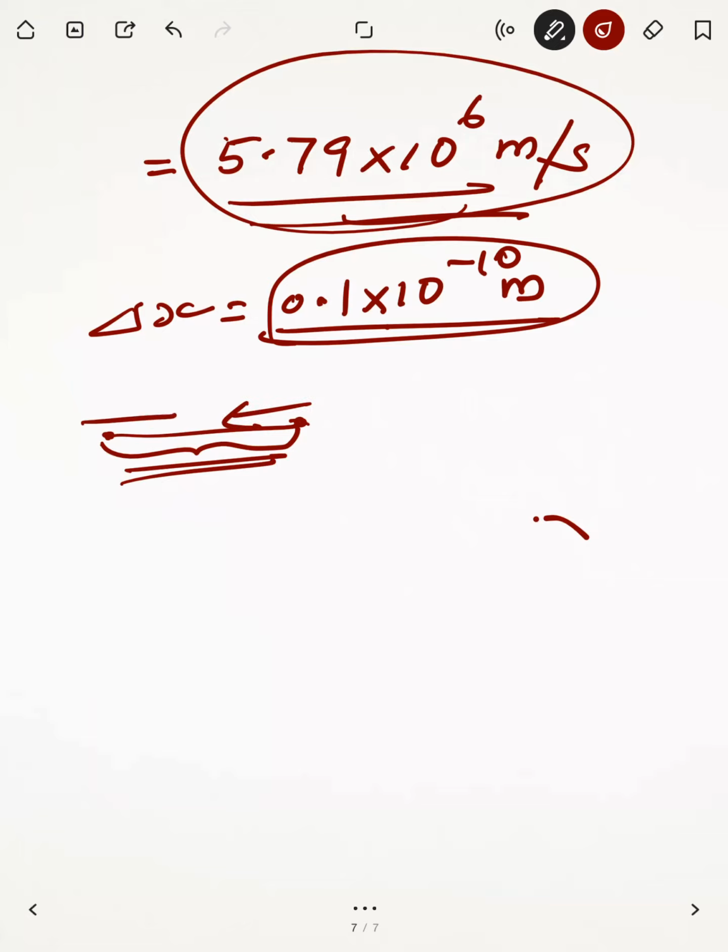We are reducing that distance to this much, so we are accurate in measuring the position of the electron. But at that time, this uncertainty in velocity is very large. If you are concentrating on the location of the electron, you are trying to reduce the uncertainty delta x. You may be successful in that, but simultaneously you cannot reduce the uncertainty in velocity, which is going to a very high value.